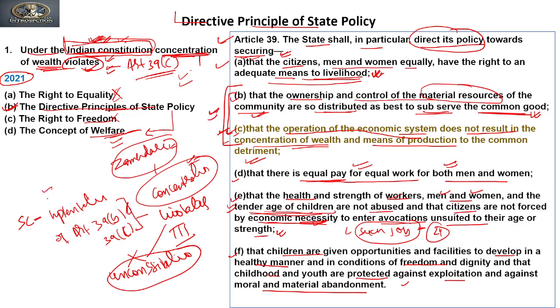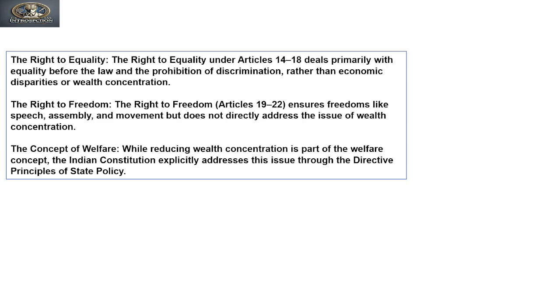So these two clauses of Article 39 are important. Why? Because the Supreme Court also held that while implementing any of the provisions under Article 39 clause B and clause C, if the implementation leads to violation of Part Third, then also this cannot be called unconstitutional or void. And because of this, the two provisions of 39 are important. Clear? So this was the 2021 question. Okay, chaliye, now move to the next question.